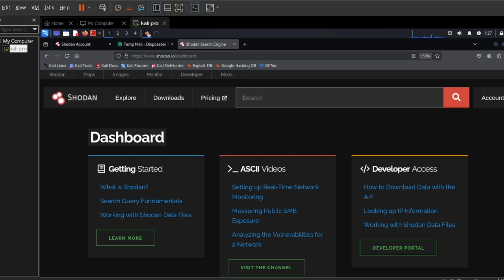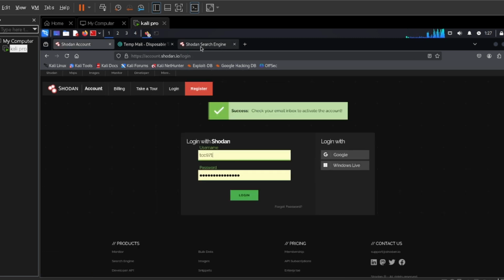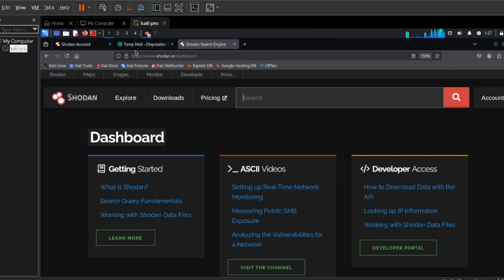OSINT research or information gathering is very, very dangerous. If you're a hacker or a beginner, you have to master it. And the name of this tool is the one on your screen: Shodan.io. To access Shodan, you just type Shodan.io, and then it will prompt you.